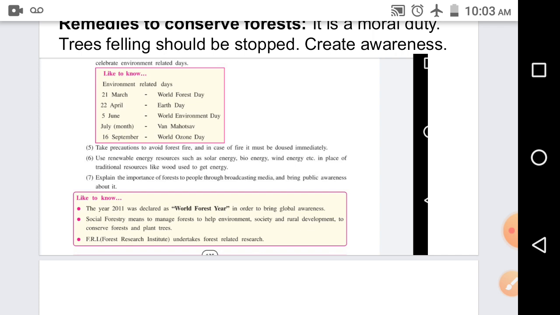Social forestry means managing forests to help the environment, society and rural development, to conserve forests and plant more and more trees. FRI, that is Forest Research Institute, undertakes forest-related research. Hence, this is how we can see the remedies to conserve forest. It will help in forest conservation. Overall, the environmental importance of forests and their products and utility will help us to become aware of growing more and more trees to help our Mother Earth to survive.